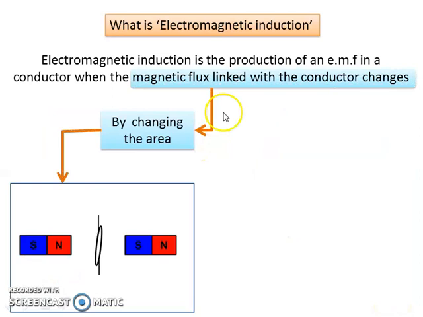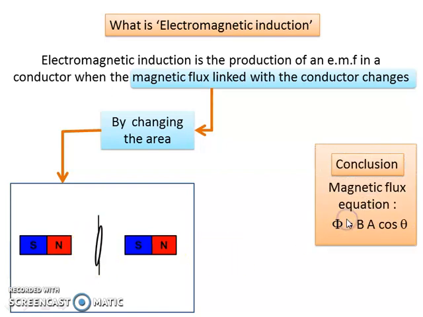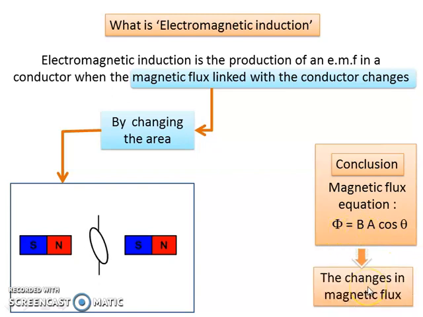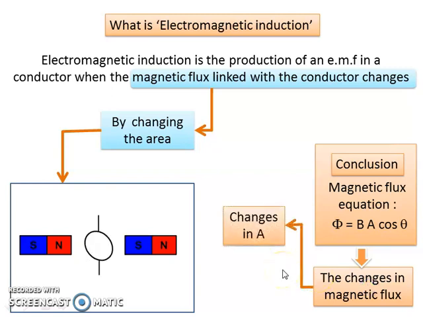The second method to change the magnetic flux is by changing the area. In this diagram, the coil is rotated so that the area keeps on changing all the time. We can say that there is a change in magnetic flux and the EMF will be induced in the coil. So as a conclusion, from the equation of magnetic flux, phi equals BA cos theta, the change in magnetic flux can be done in two methods: we change the area or we change the magnetic field, continuously changing B or A.